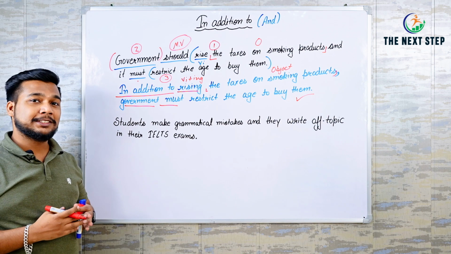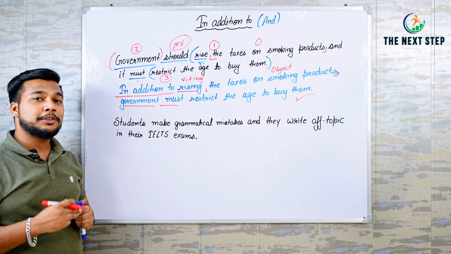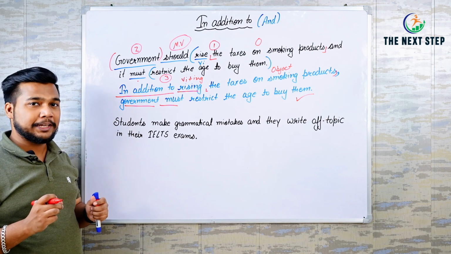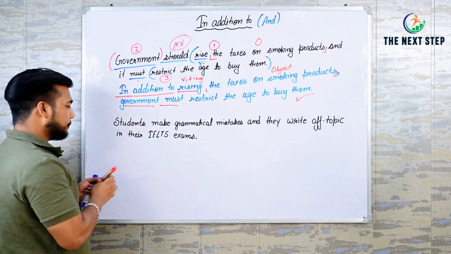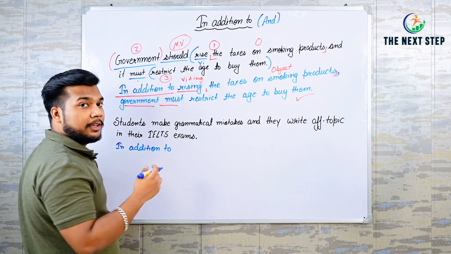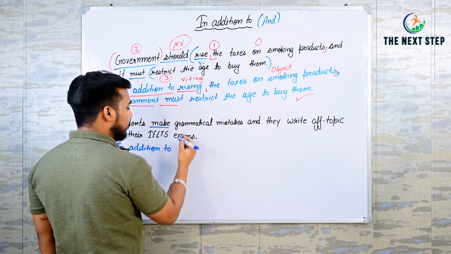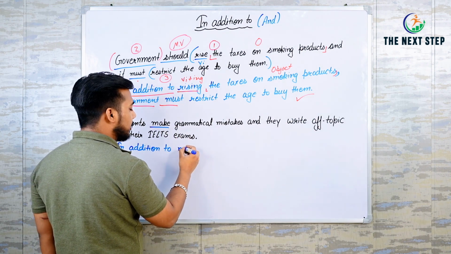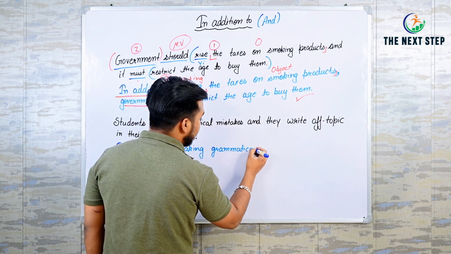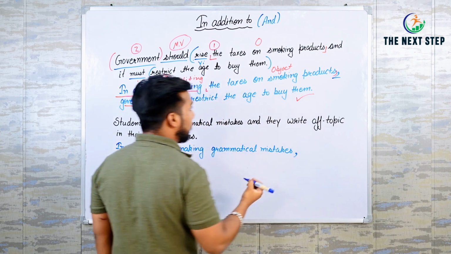I have one more sentence. Can you try to change this with in addition to? You have 1 minute to do this. Kindly pause the video here and let me know when you are ready. So let me do it for you here as well. First, again the same step. In addition to. Next, our first step is the verb. So here is our verb. So we have to turn it into ing. In addition to making. Next, we have to add here a comma as we did here.